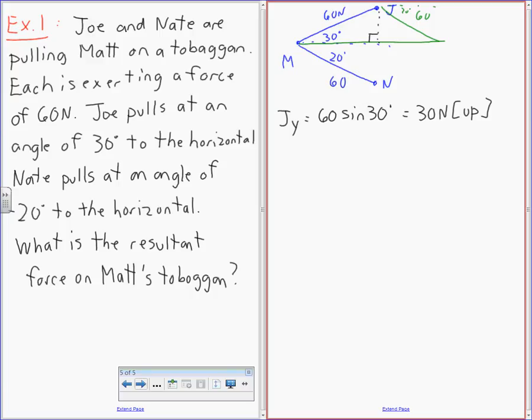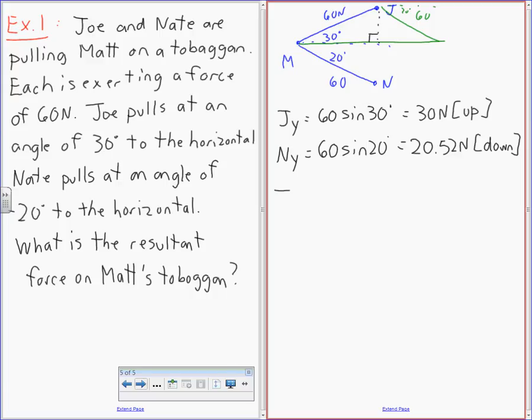Okay, at the same time, just for fun, I'm going to do Nate's y value. Okay, Ny. Can somebody tell me how to find Nate's y component, please? Same thing, okay? So it's going to be 60 sine 20. I actually don't have sine 20 memorized, though. What's 60 times sine 20 going to be, please? 20.52. What's the direction of this going to be? Okay. Okay, so everyone see what we're doing here? So far, so good? Okay, I'm going to do the same thing with the x values here.